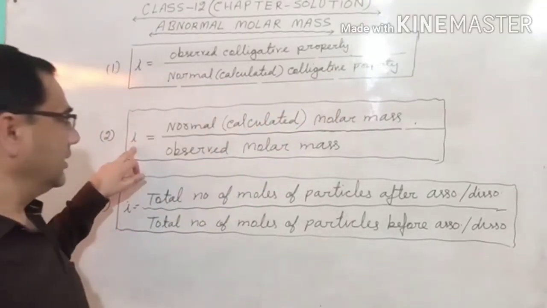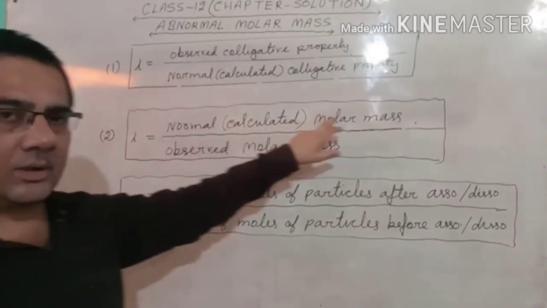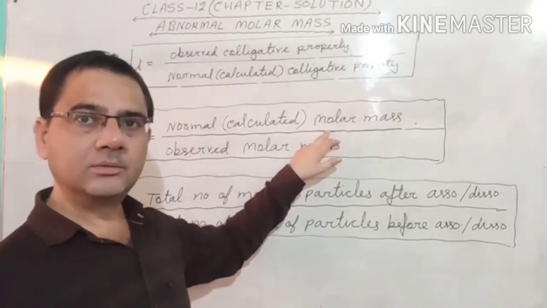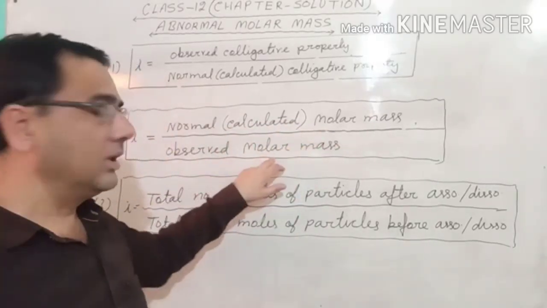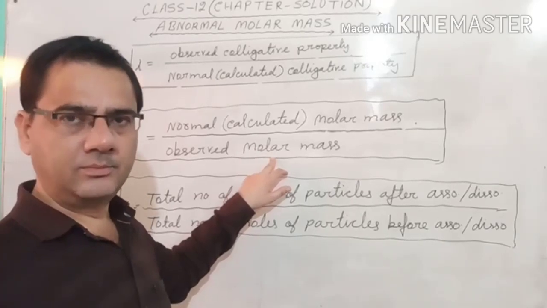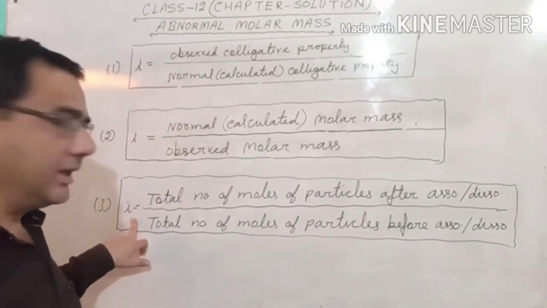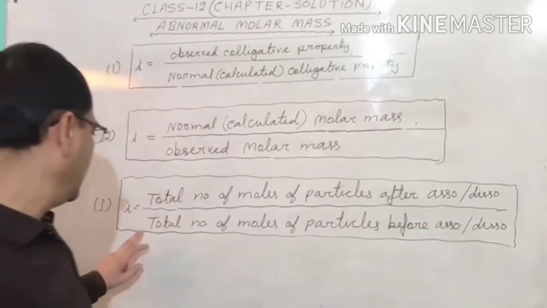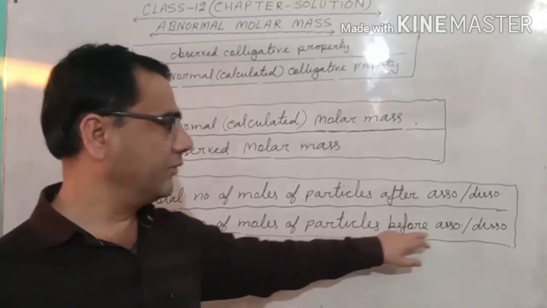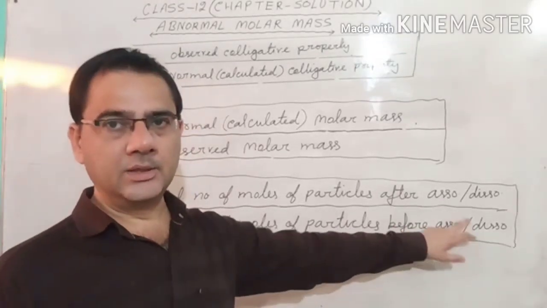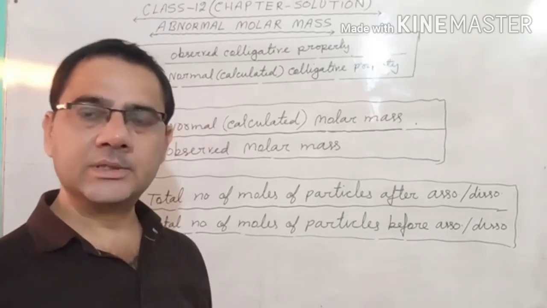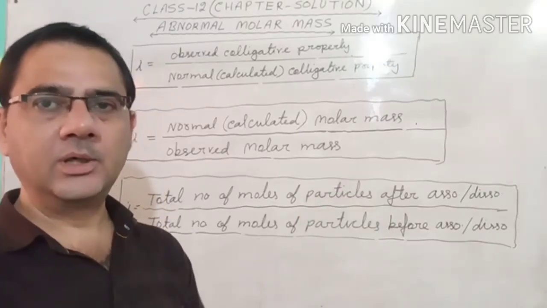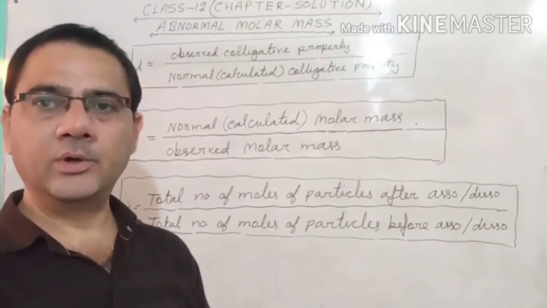Second formula: I is equal to normal or calculated molar mass upon observed molar mass. Normal or calculated means what it should actually be, and observed molar mass is what is observed. Third formula to calculate I: total number of moles of particles after association or dissociation upon total number of moles of particles before association or dissociation. How we will use this formula, we will try to understand in the numericals, where and how these 3 formulas are used to calculate the value of I.